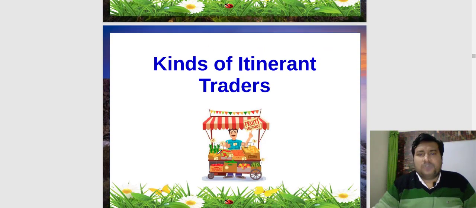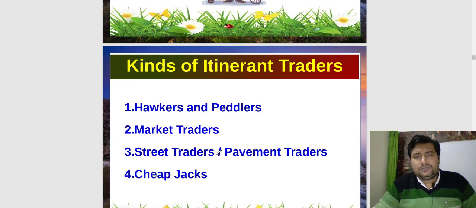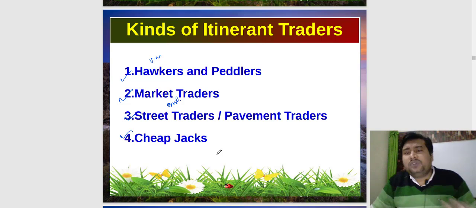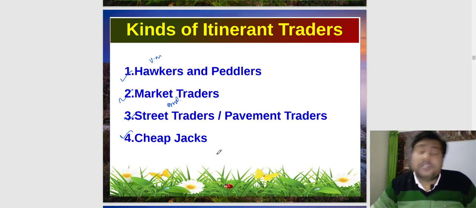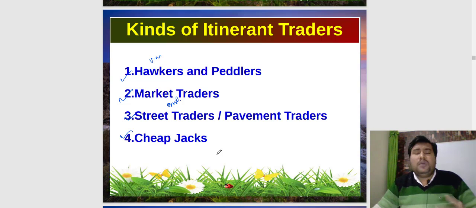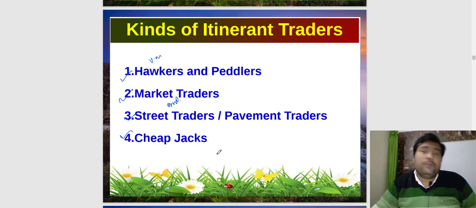Now, what are the kinds of itinerant traders? Hawkers and paddlers we will discuss, very important. Market traders, street traders are also very important, cheap jacks are also very important. So basically, for the kinds of itinerant traders you have to listen very carefully and clear your concept, because in the exam, an example will be given and you have to identify which type of itinerant trader it is. It is hawkers or paddlers, street traders, or cheap jacks, that you have to identify.